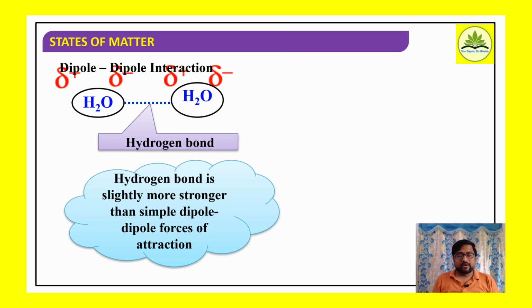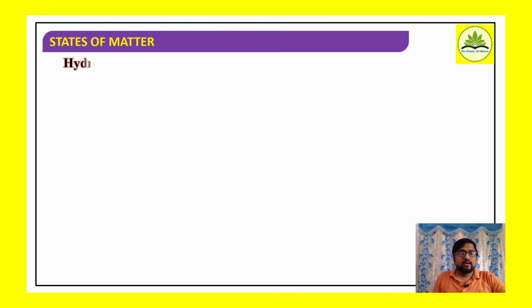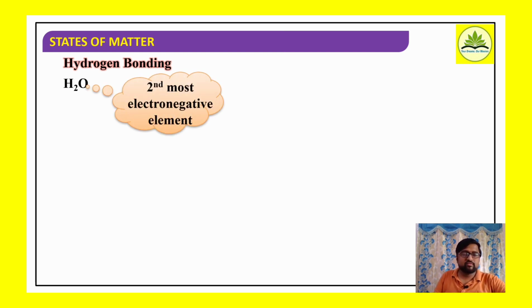So remember, hydrogen bond is a kind of dipole interaction itself, but in comparison of bond strength, hydrogen bond is slightly stronger compared to simple dipole interactions. Okay. Well, how does hydrogen bonding arise? Say here, water molecule, formula H2O. In this, oxygen is the second most electronegative element. Therefore, the shared pair of electrons between oxygen and hydrogen are shifted more towards the oxygen atom. Therefore the oxygen atom carries a partial negative charge and the hydrogen atoms carry partial positive charges.